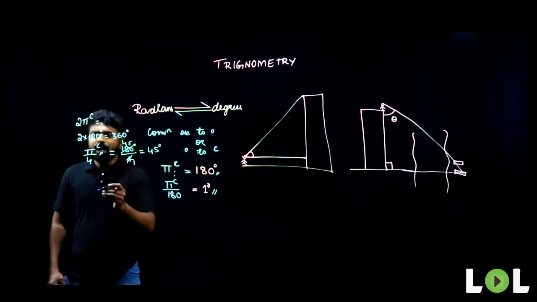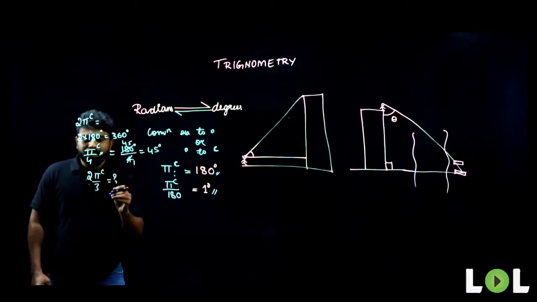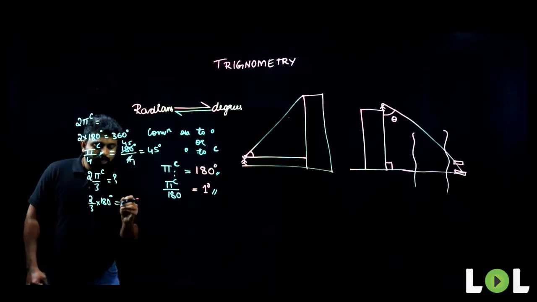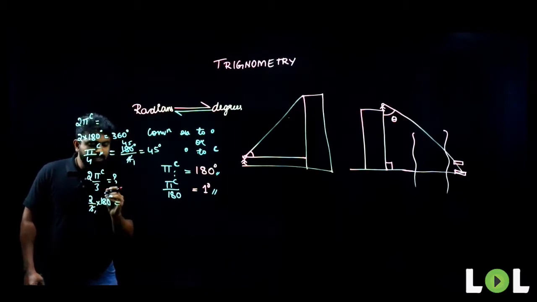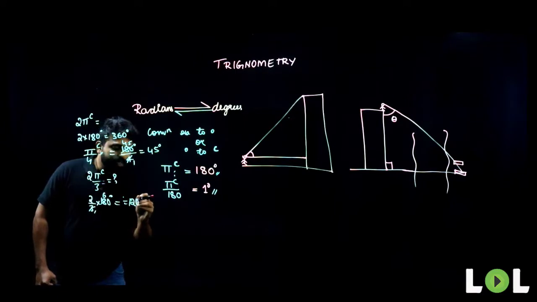Now, if I ask you what is 2 pi by 3 radians, what is it equal to in degrees? You know that pi radians is equal to 180 degrees. So, what will this be equal to? 3 ones are 3, 3 6s are 18. So, it will be equal to 120 degrees.